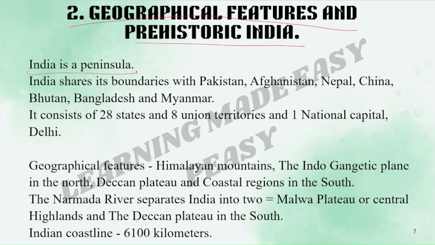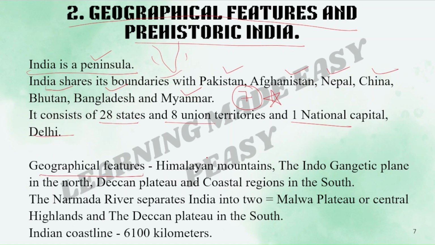India is a peninsula. What do you mean by peninsula? A country that is surrounded by water on the 3 sides is called as peninsula. India shares its boundaries with Pakistan, Afghanistan, Nepal, China, Bhutan, Bangladesh and Myanmar. So India shares its boundaries with total 7 countries. This is important. Please remember. It consists of 28 states and 8 union territories and 1 national capital, that is Delhi.